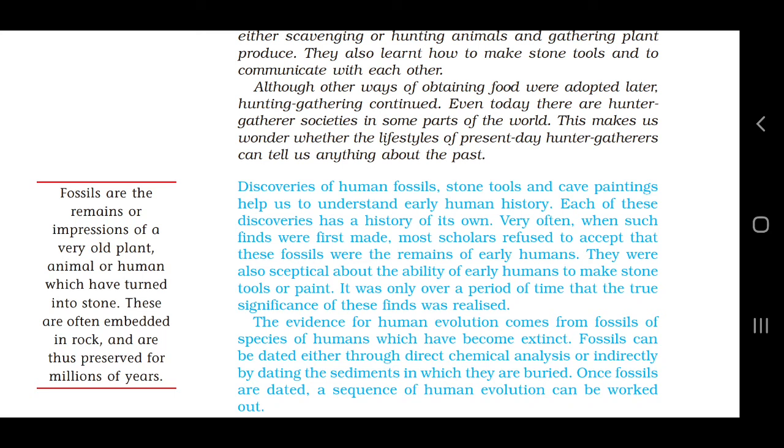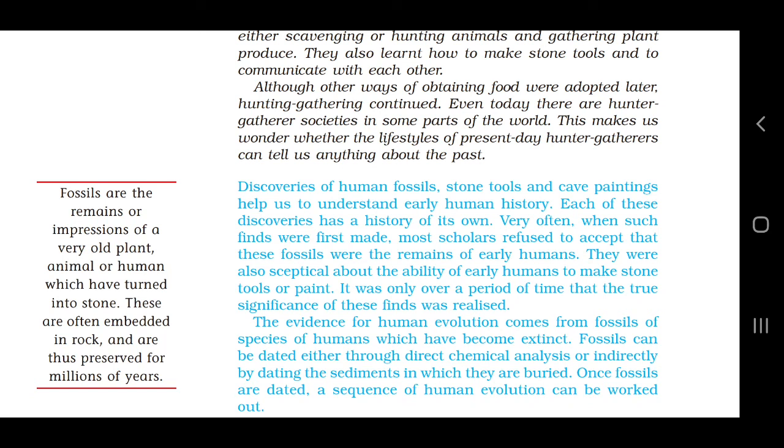Clear regarding cave painting? Now the third source is the stone tool. Stone tool is one of the important aspects, as with the help of stone tools only we come to know how early humans used to do hunting. Clear? Now how can we say that they used stone tools, isn't it?